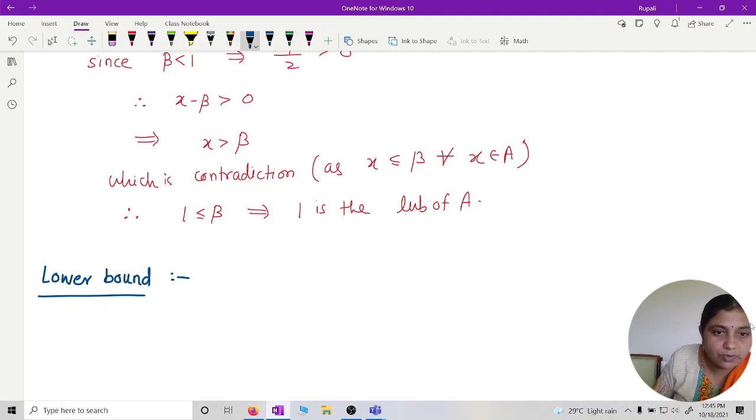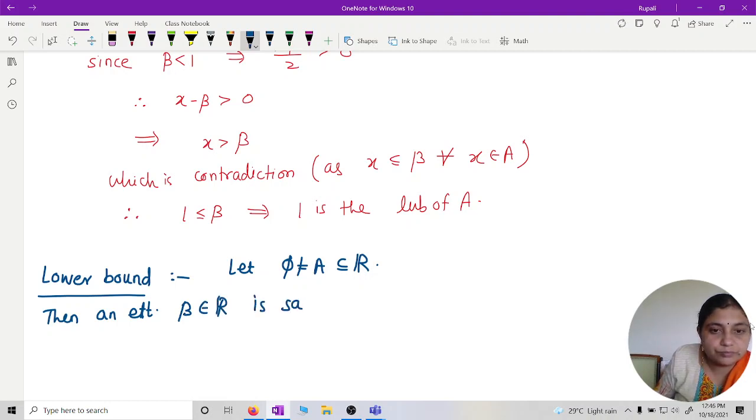If A is a non-empty subset of R, then an element beta belongs to R is said to be a lower bound of A if beta is less than or equal to x for every x in A.